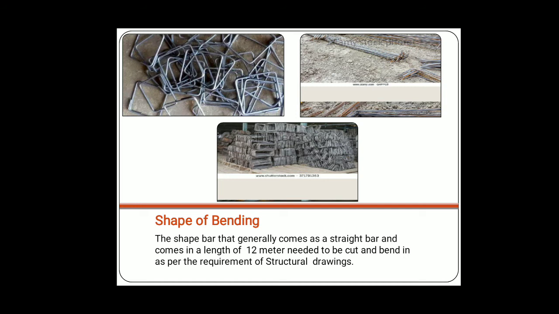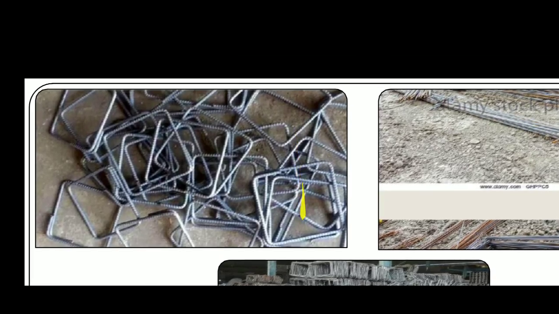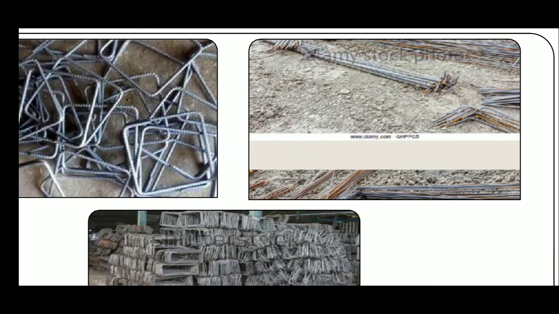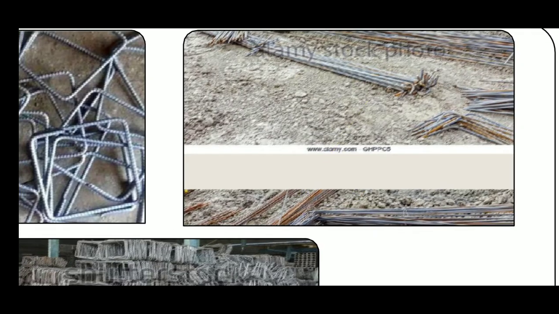The bar generally comes as a straight bar in a length of 12 meters, and needs to be cut and bent as per the requirement of the structural drawing. After the structural drawing, only the length of the bar is available, that is 12 meters. Then we cut this bar according to the requirement of main steel, lateral ties and all these things.